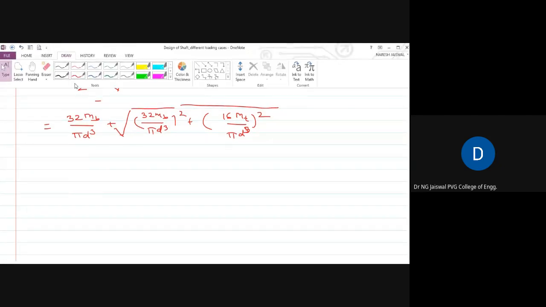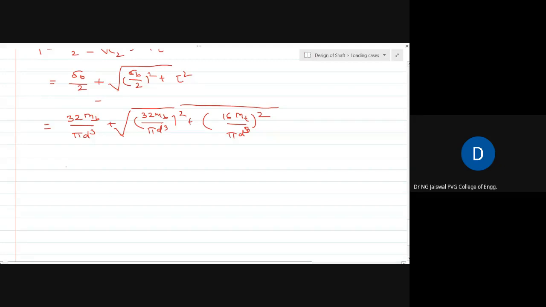Now if you see this, something is wrong. What is wrong here? That I did not put the divided by 2. This is only the sigma b term. So sigma b divided by 2, and this is again sigma b divided by 2 whole square. I correct myself.